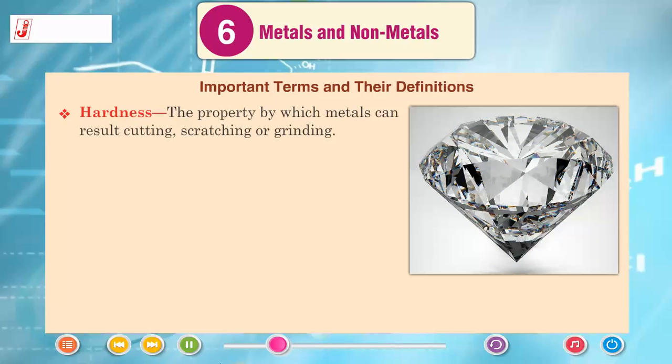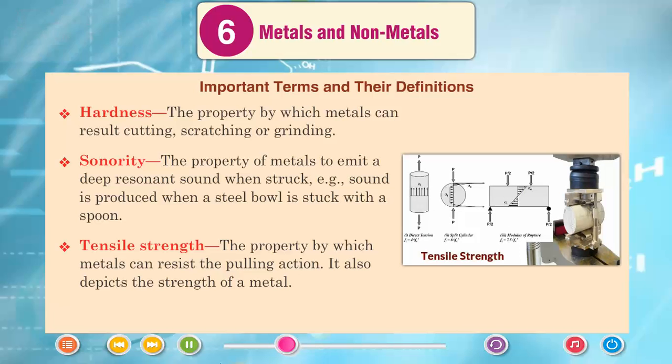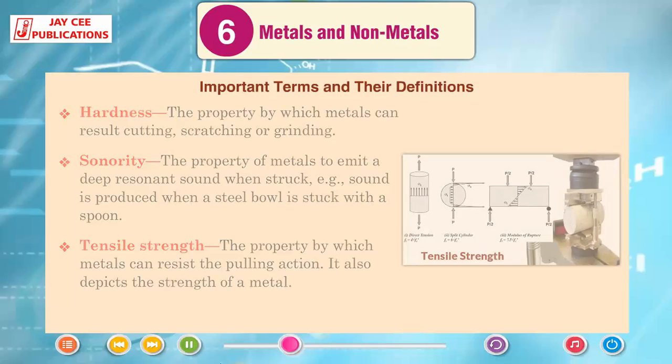Hardness, the property by which metals can resist cutting, scratching or grinding. Sonority, the property of metals to emit a deep resonant sound when struck. Example, sound is produced when a steel bowl is struck with a spoon. Tensile strength, the property by which metals can resist the pulling action. It also depicts the strength of a metal.